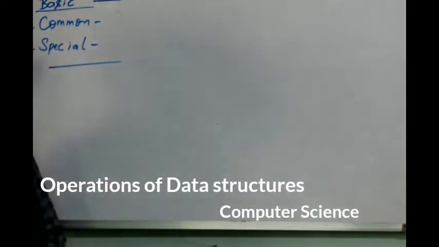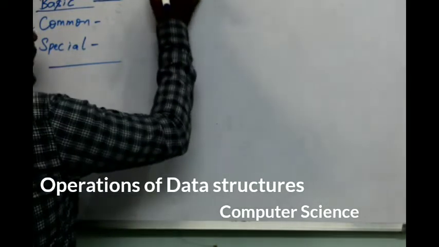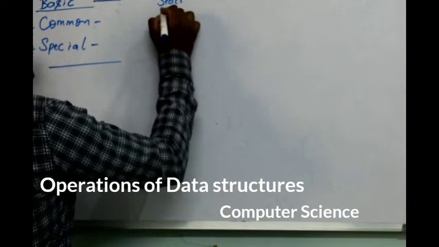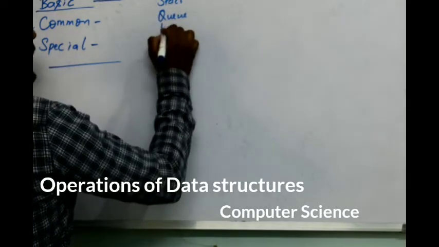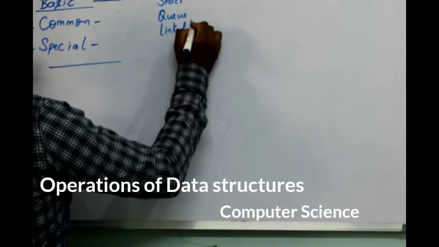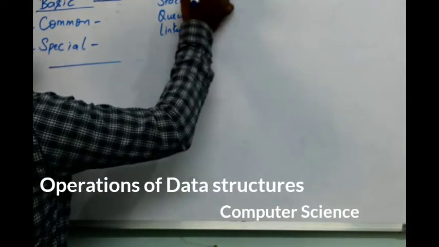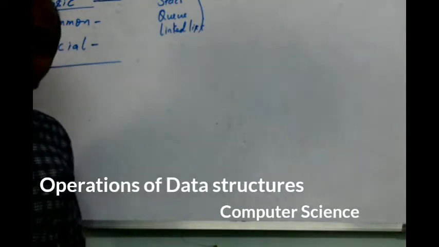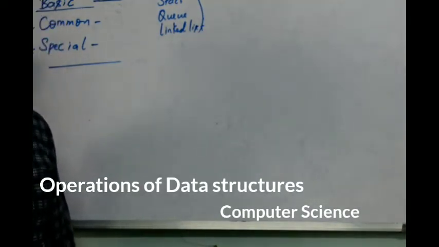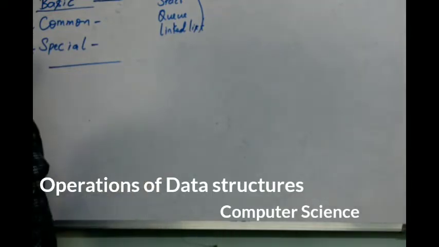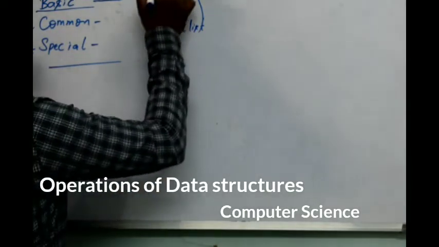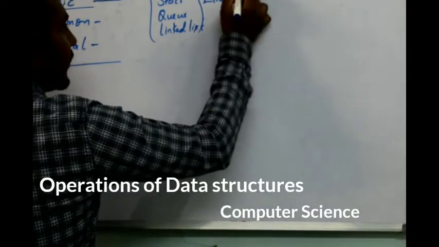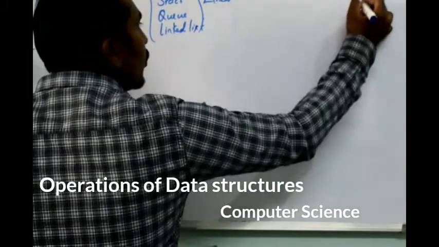When I say non-primitive data structure, I gave you examples like arrays, stack, queue, and linked list. So these are called non-primitive data structures. Why is it called non-primitive data structure? Because it is not directly operated upon by machine level instruction. That is why it is called non-primitive data structure. All these things we have studied are called linear. So under non-primitive we have linear and also non-linear.